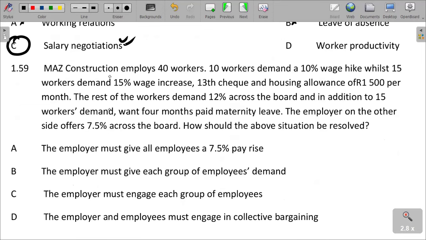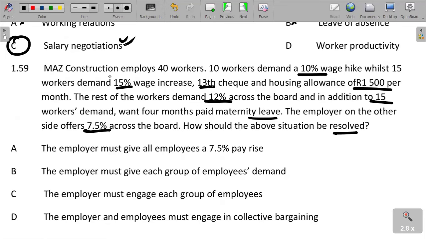Months construction employs 40 workers. 10 workers demand a 10% wage hike, while 15 demand a 15% increase, and 13 demand a cheque and housing allowance of 1,500 per month. The rest of the workers demand 12% across the board, and in addition 15 workers demand four months paid maternity leave. The employer on the other side offers 7.5% across the board. How should the above scenario be resolved?